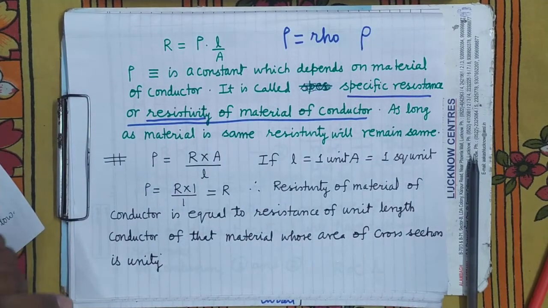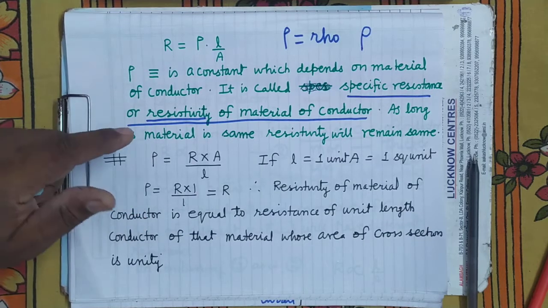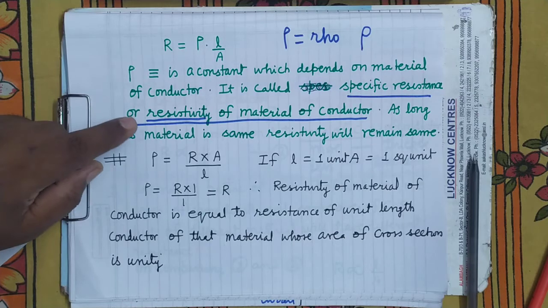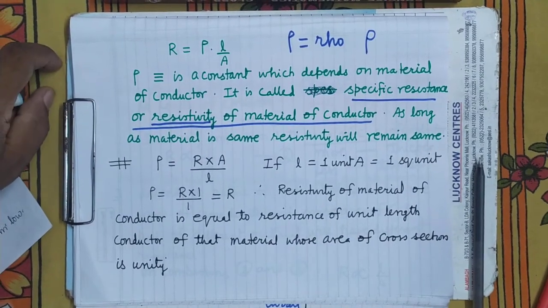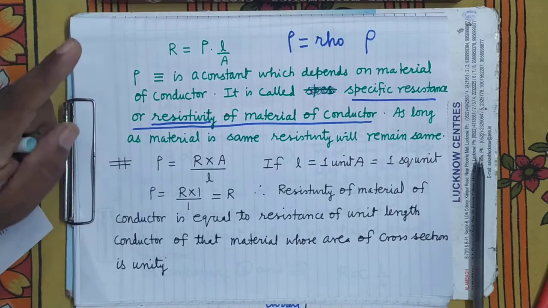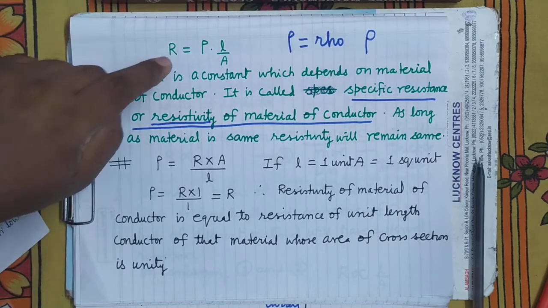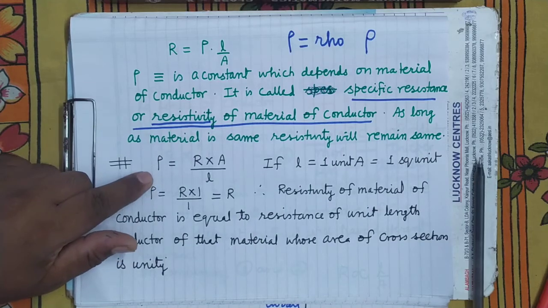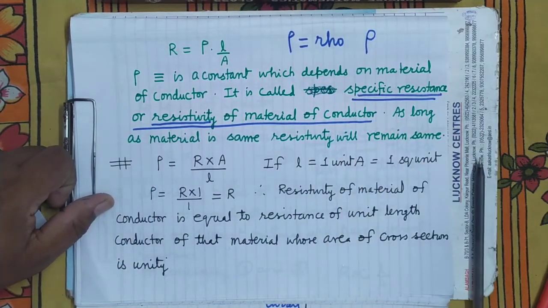It's clear. It depends upon the temperature for the metallic conductor as well as on nature of material. It is clear. For same material, it will remain same as long as temperature is same. While if you change the material, what will happen? Its value will be changed. Resistance equals rho into L upon A. What is rho? Rho is the resistivity. It is also called the specific resistance.